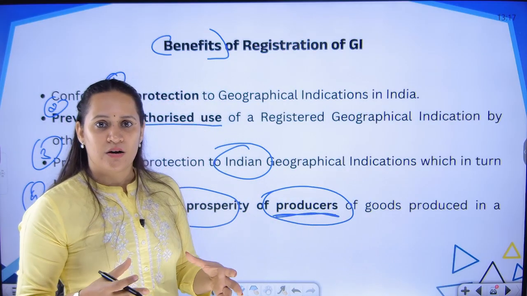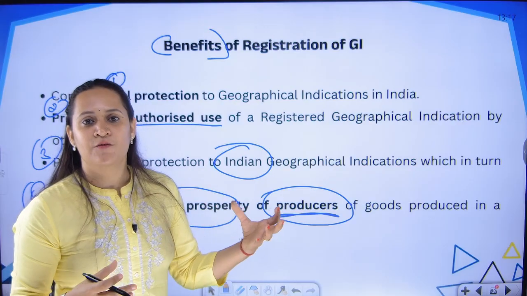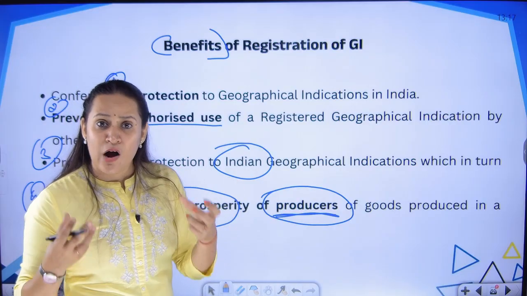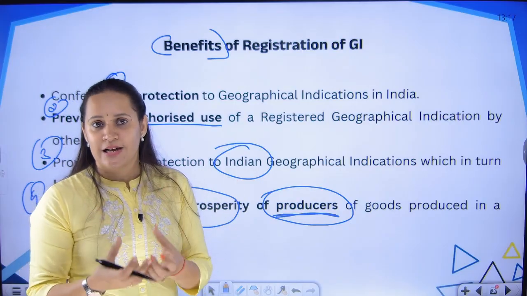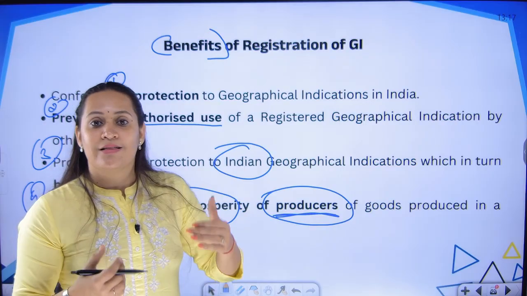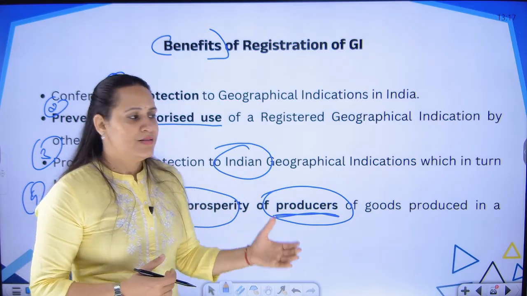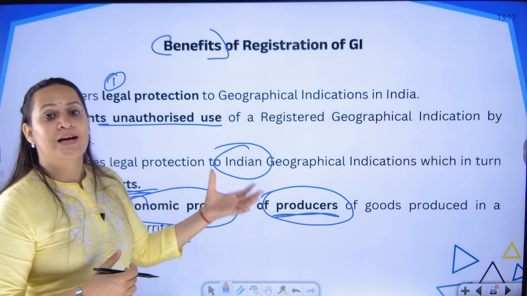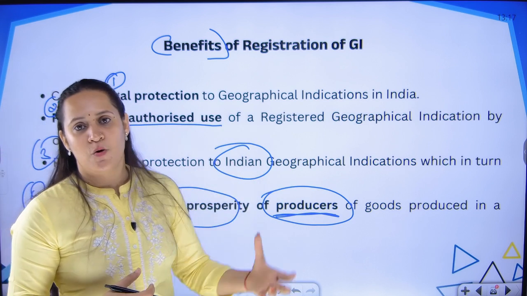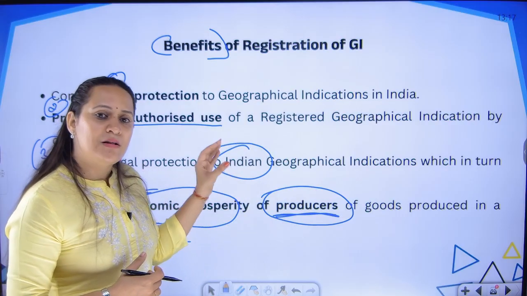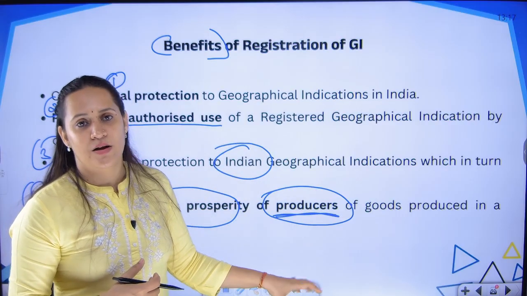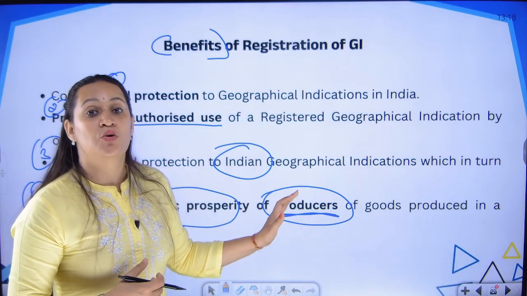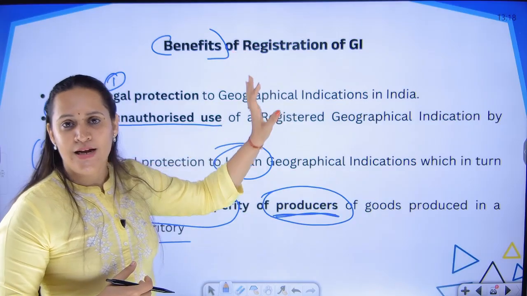The handicraft work which has almost lost its significance is gaining the significance back, and all those craftsmen who have that high value skill can now grow and have economic prosperity because their products are getting recognition, and they can export their products. So, it is not only helping the country, but it is also helping those craftsmen, producers and farmers to gain economic advantage by getting a GI tag.